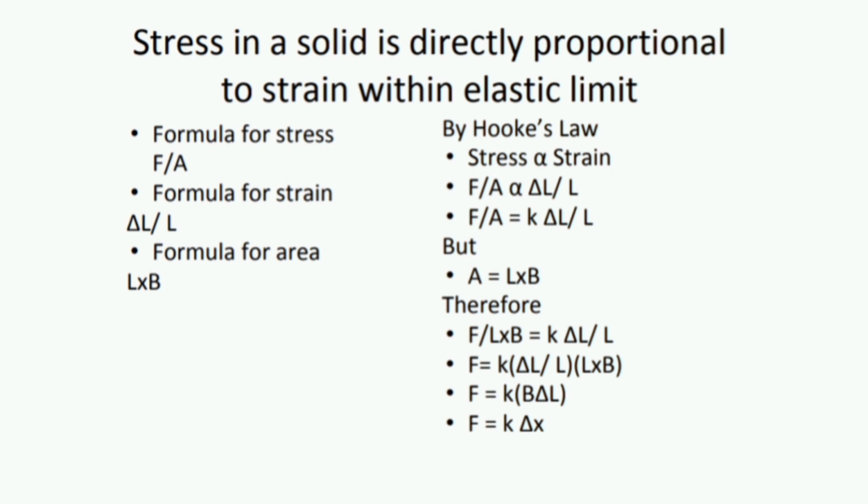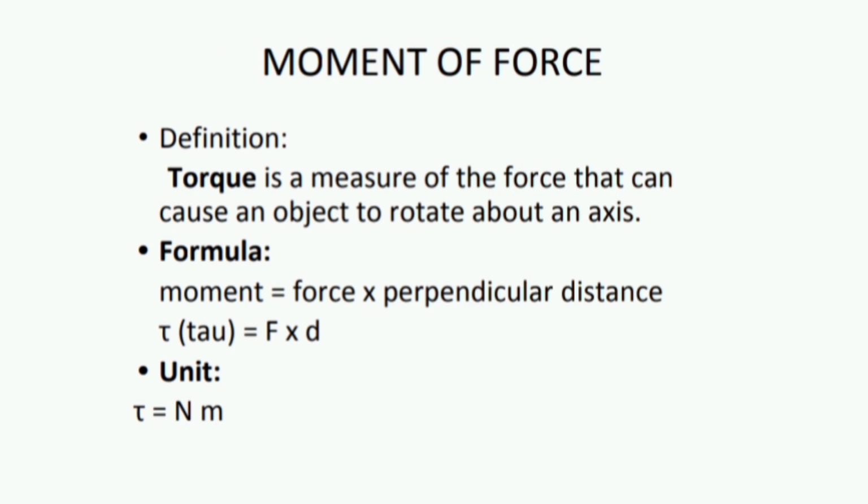Here, finally, the formula you are required to understand is written at the last. F is equal to K delta X. F means force, the letter X means extension, and K means the elasticity constant. This is one of the most fundamental things in this chapter, and most students complicate themselves. I do not know why, but these are very simple definitions and formulas you are required to memorize.